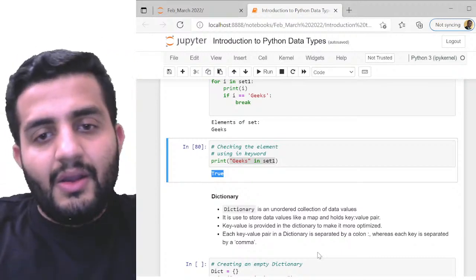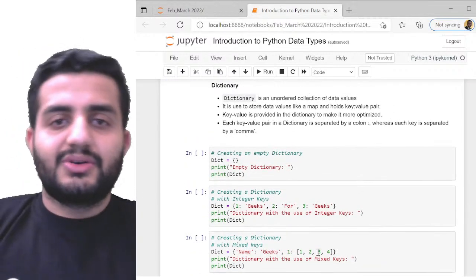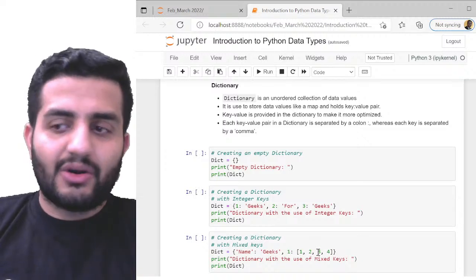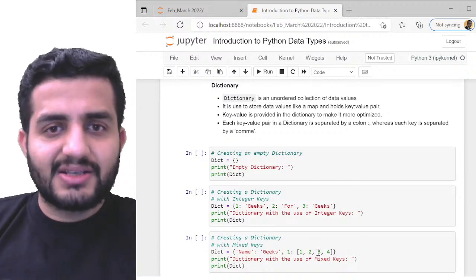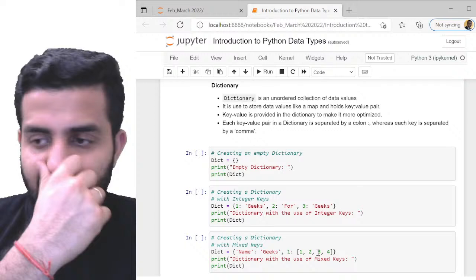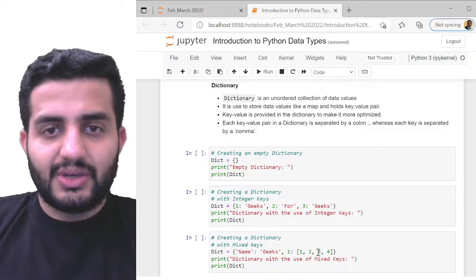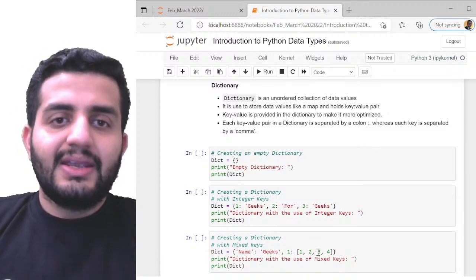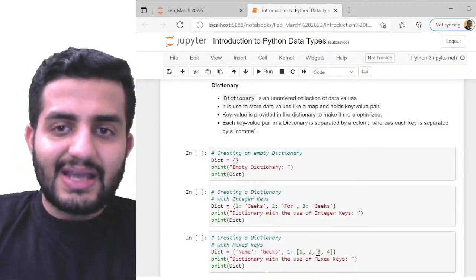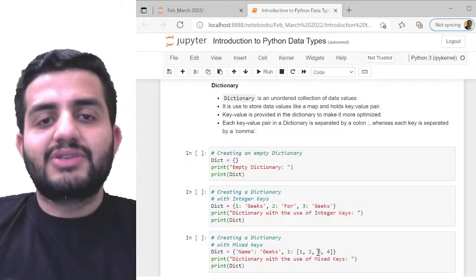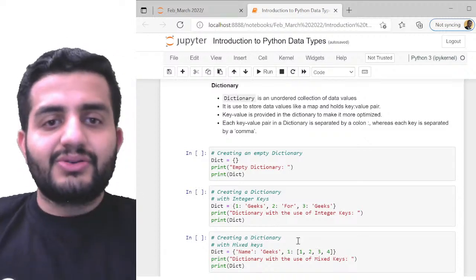So now dictionary. So what do we do in dictionary? Another data type here. Dictionary is again an unordered collection, so it cannot be accessed using indexes. There are no indexes here. Here we have the mappers. In dictionary, it's again a very important data type. It holds key and value pairs. So what are key and value? Key and value are provided in the dictionary to make it more optimized, and key and value are separated by colons, and multiple such key value pairs can be separated by using commas. Okay, so we saw that. So what is a dictionary?